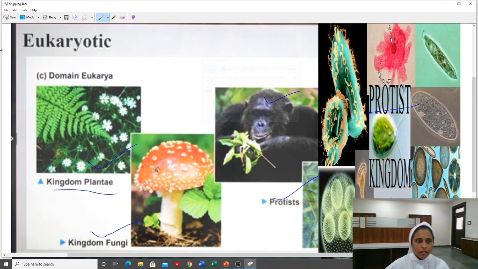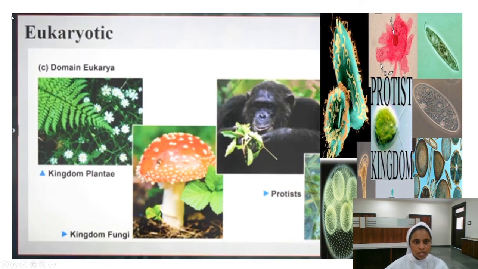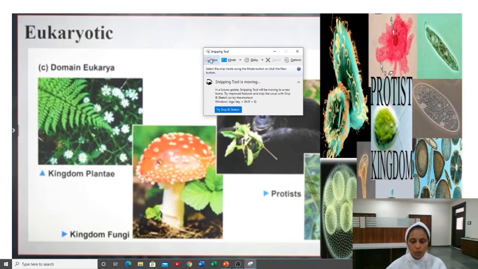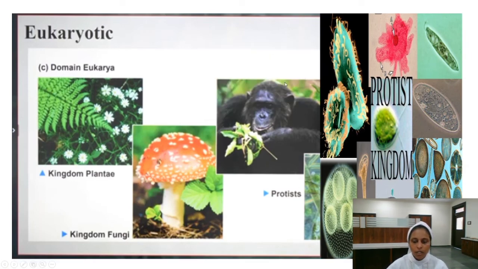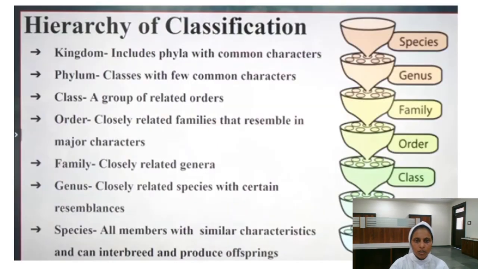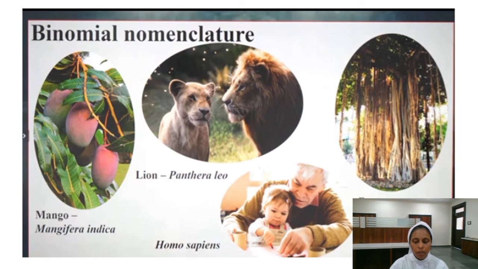So I hope this concept is clear, which we have learned today. Once again, we'll go through what we have learned. So we have gone through the binomial nomenclature, a few examples of binomial nomenclature.